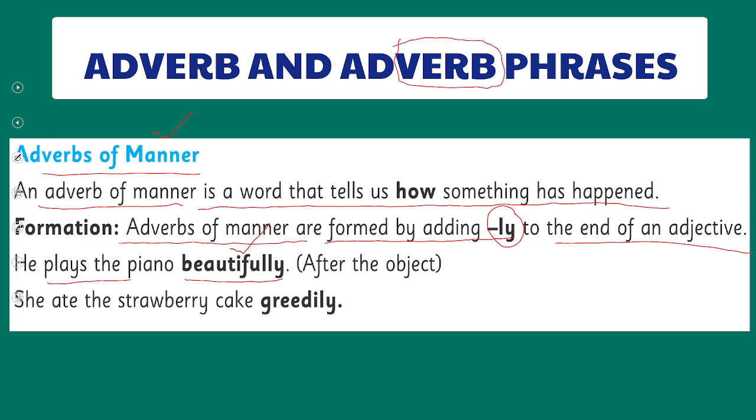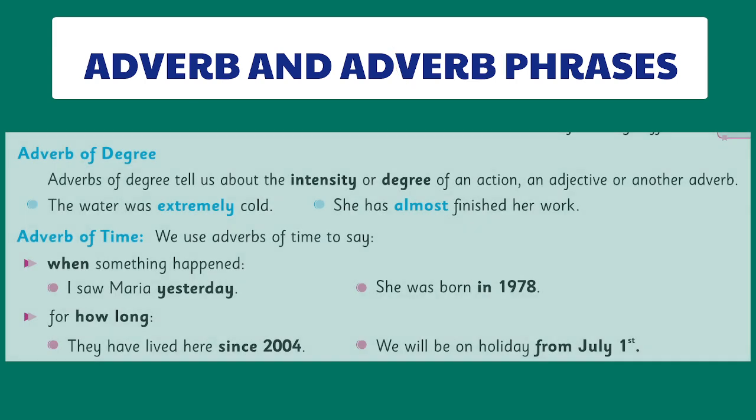Those adverbs which are formed by adding ly to adjectives are considered adverbs of manner. Most of the time they tell us about the manner of the action, whether the action occurs in a good manner or a bad manner, beautifully or ugly. Such words are considered adverbs of manner. Like: she ate the strawberry cake greedily. Here this adverb tells about the manner of the action. So let's find out what is next.